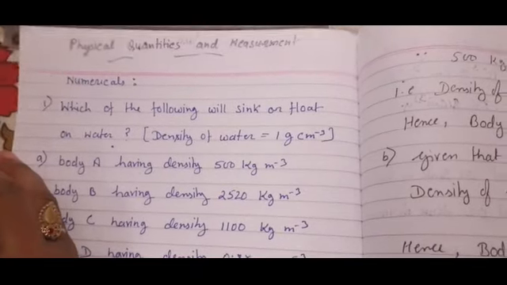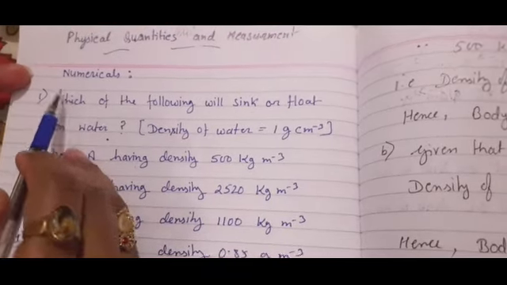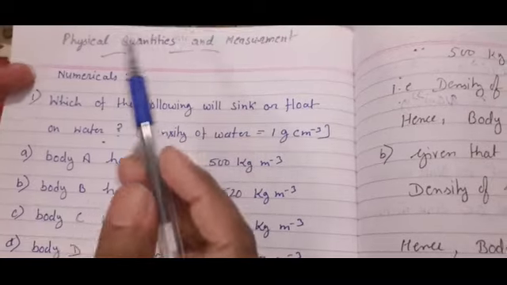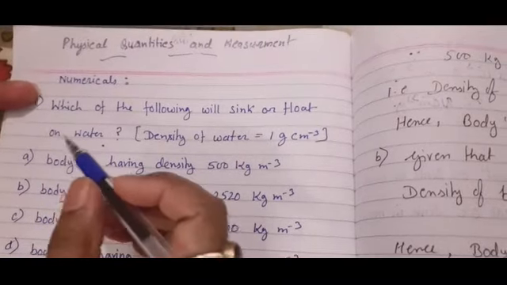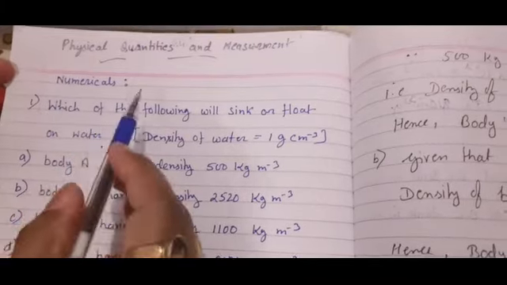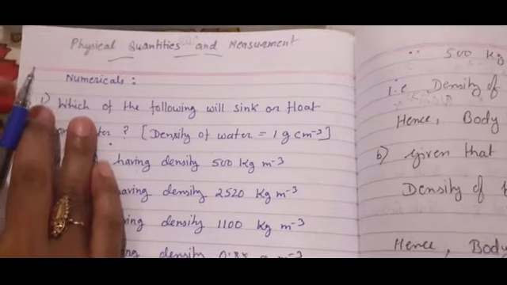Here I am with my new video, and in this video I have solved all the numericals of this chapter, physical quantities and measurement, because this is my personal feeling that engineering is impossible without physics. Similarly, physics is impossible without numericals. So never try to ignore numericals of physics.